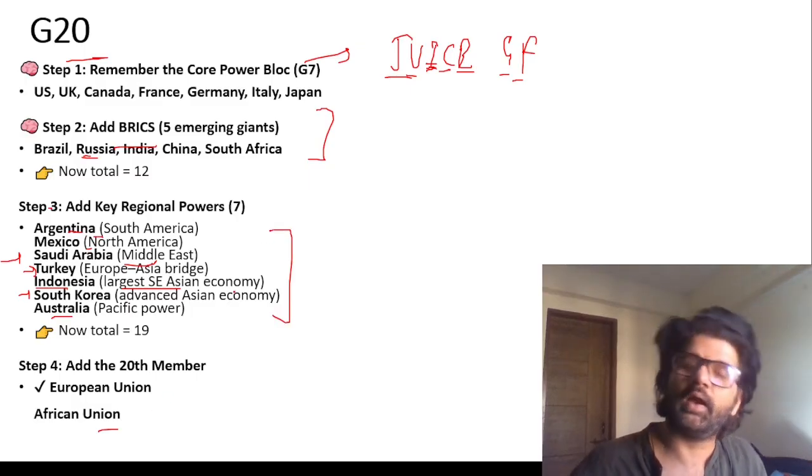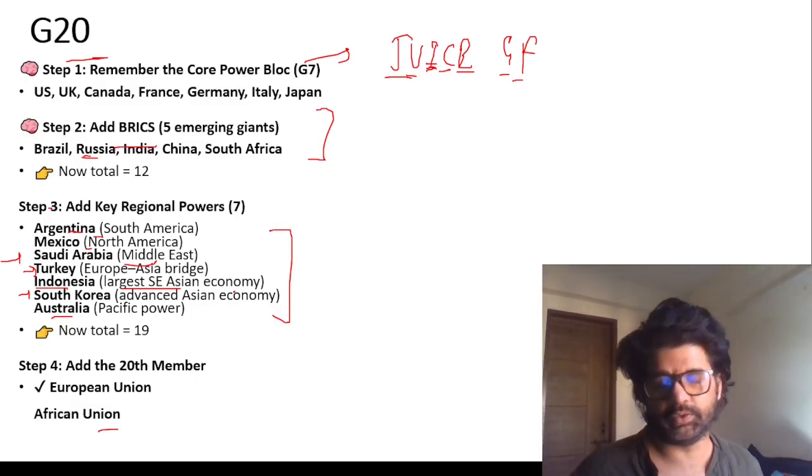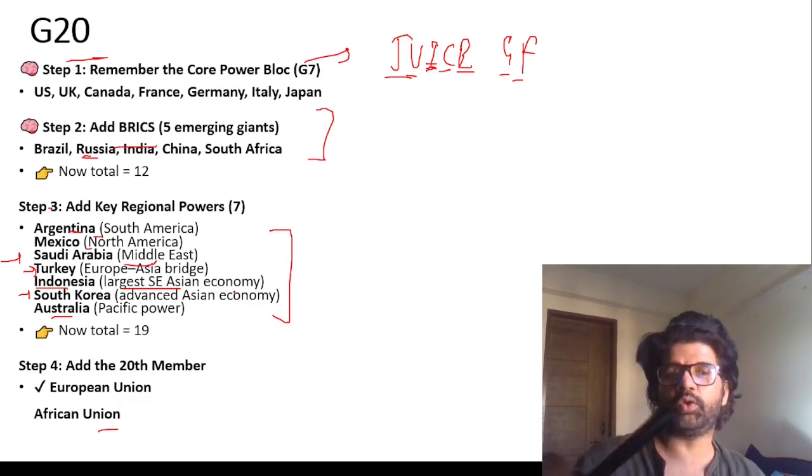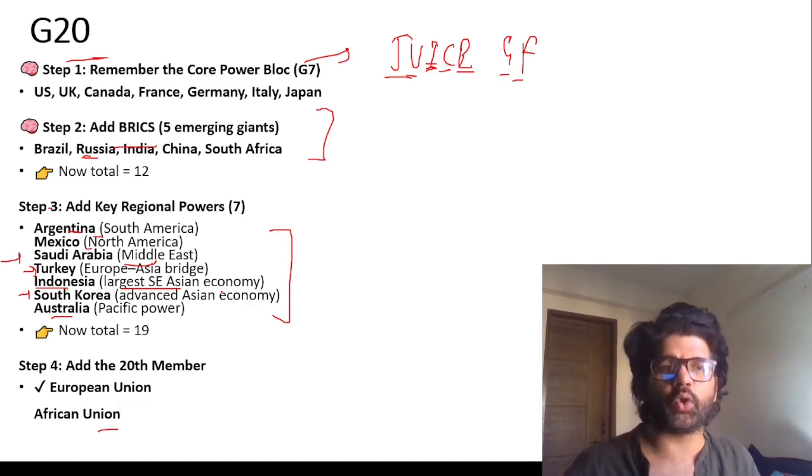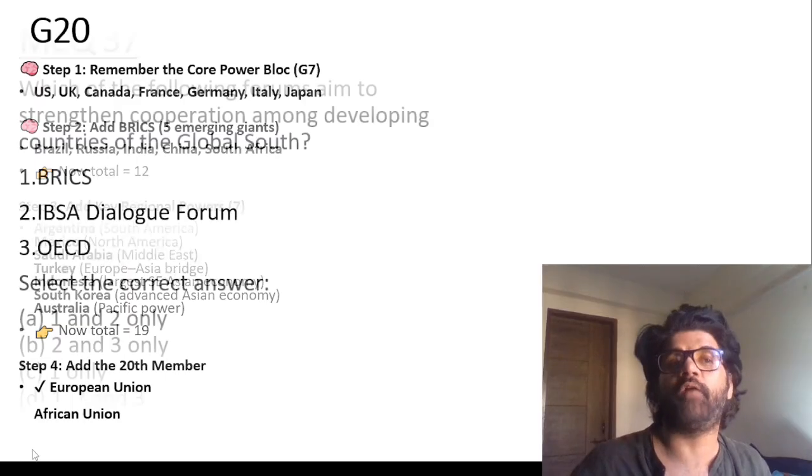So these 7, again, South America, which is very large, Argentina. That way you can eliminate options, because UPSC has already asked questions on G20, guys. So you have to remember it this way.